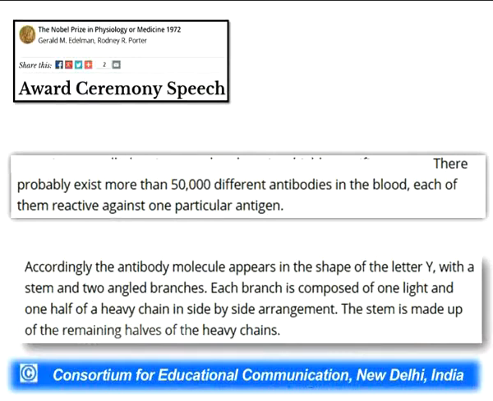These antibodies appear in a Y-shaped structure, which contains a stem at the bottom and two angled branches on the top. Each of these branched chains is made up of one light and one heavy chain, and the stem is made up of the remaining part of these heavy chains. We will come into the description of these structural details which they gave.